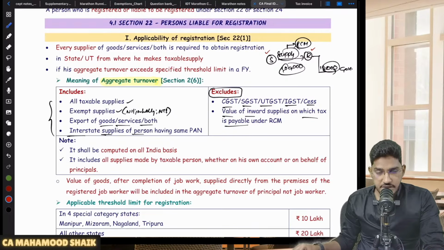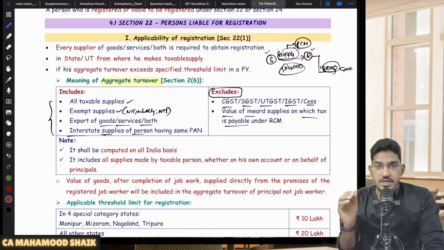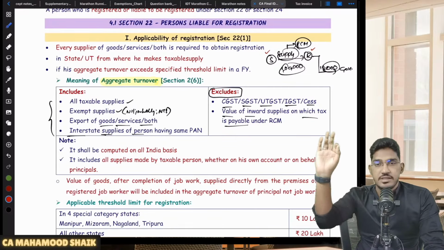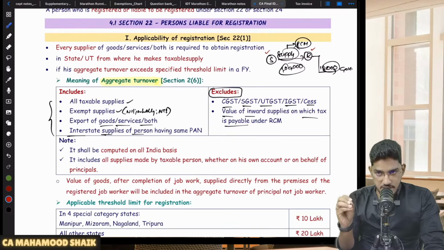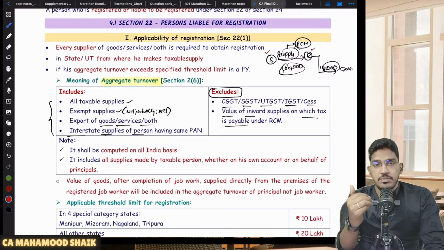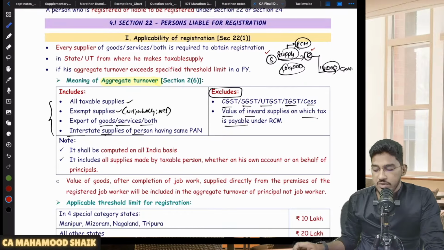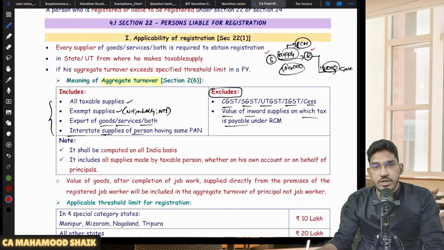I'm asking you a question. If there is a supply covered under RCM, where the recipient will be liable to pay the GST under reverse charge mechanism, this supply will be included in whose turnover? Will it be included in the supplier's turnover or in the recipient's turnover? It has to be included in the supplier's turnover only. So when we say aggregate turnover, we are talking about the outward supplies, not inward supplies.